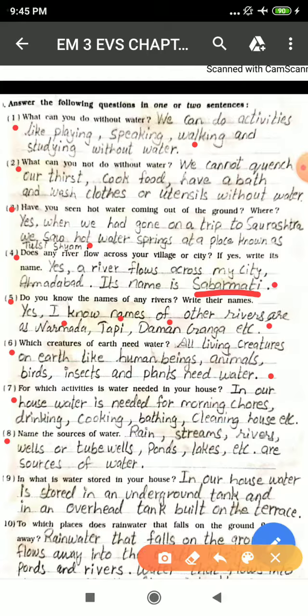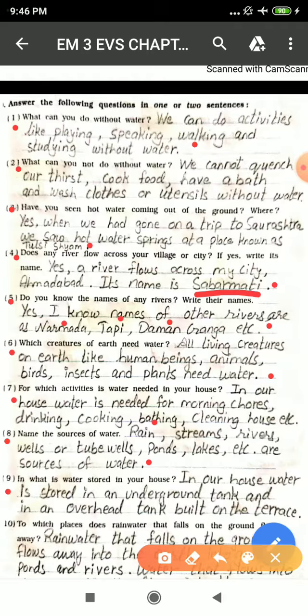Eighth, name the source of water. The source of water. So students, hope you remember the main source of water is rain. Then streams, rivers, wells or tube wells, ponds, lakes, etc. are the source of water.